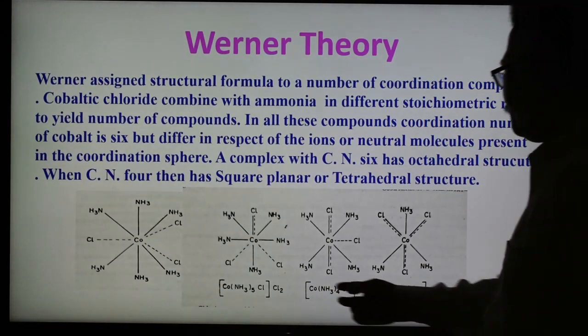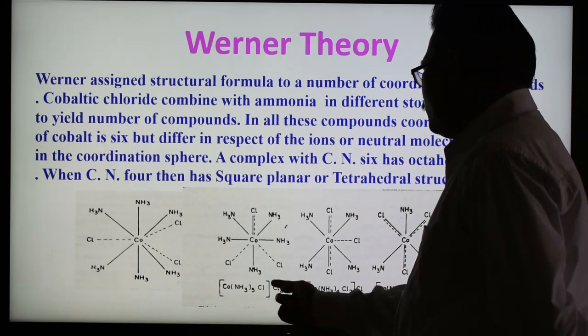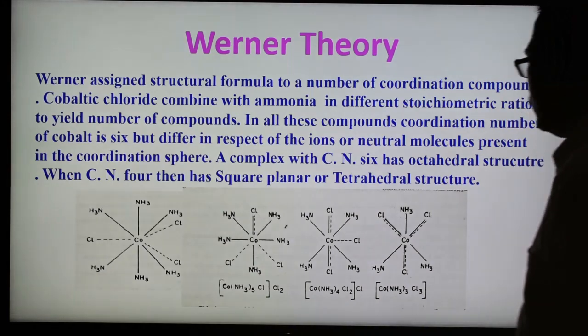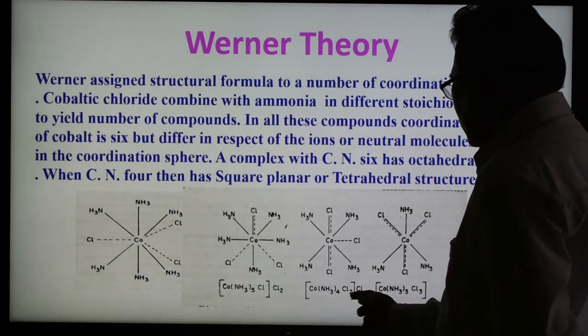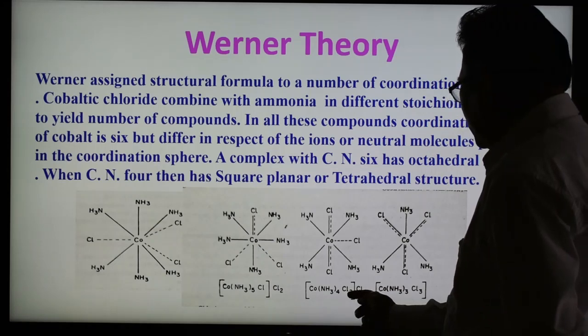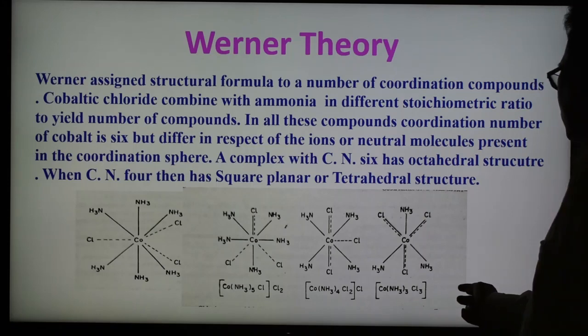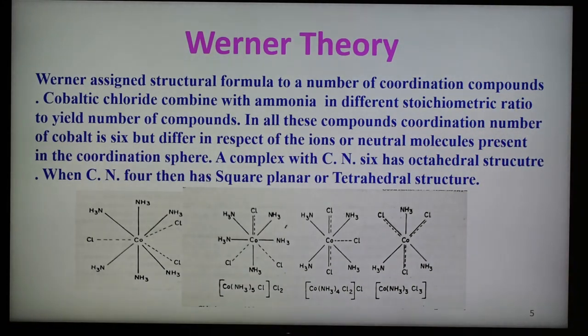So here 3 chloride ions get dissociated when ionization of this complex is carried out. These are the other complexes, and in this case ammonia is 5. So out of these 3 Cl, 1 Cl enters into the coordination sphere to maintain the coordination number 6, and here 2 chlorides come inside the coordination sphere, here all 3. So here there are 0 ions of chloride, here 1, here 2, and here 3. The number of chloride ions formed after dissociation can also be tested by using the silver nitrate test.